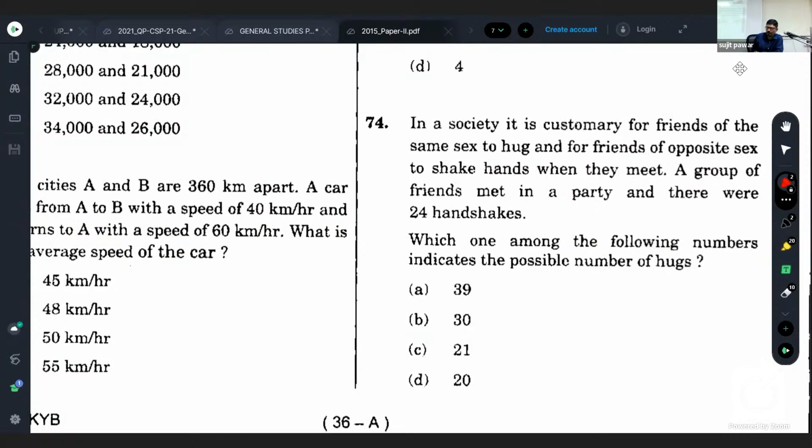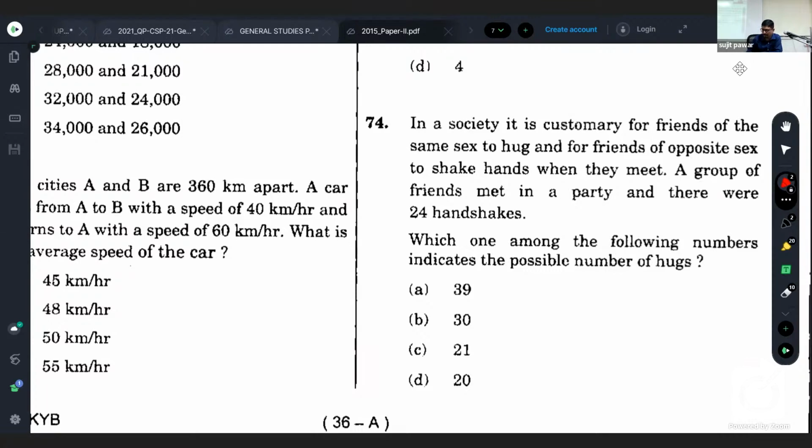Okay. So if you are not getting the meaning of the question, let me tell you. In a society, there is a tradition or custom that friends of the same sex, meaning the same gender, if both are male or both are female, then they hug each other while they welcome each other.